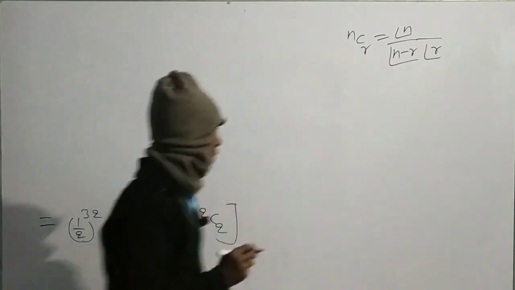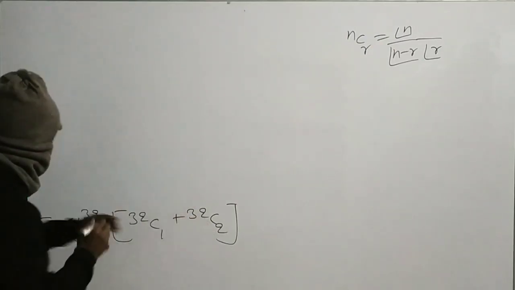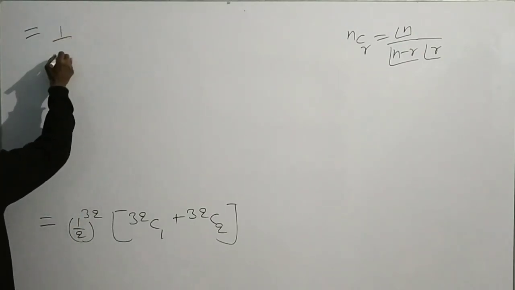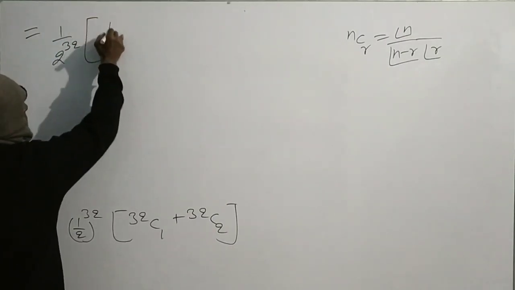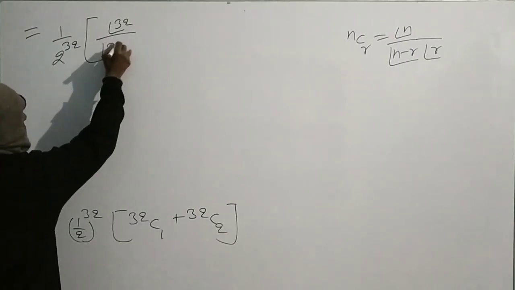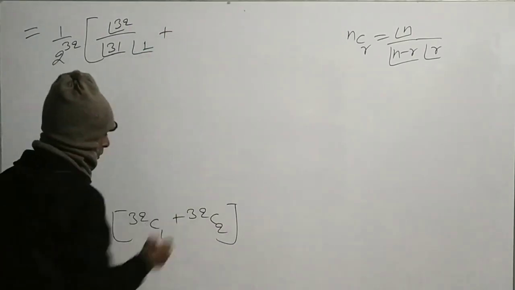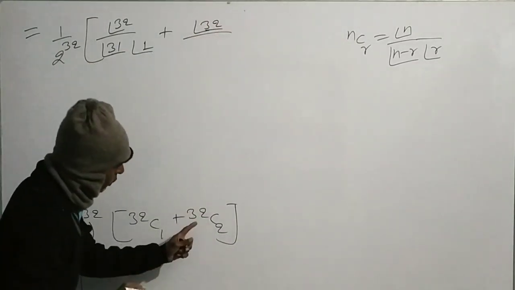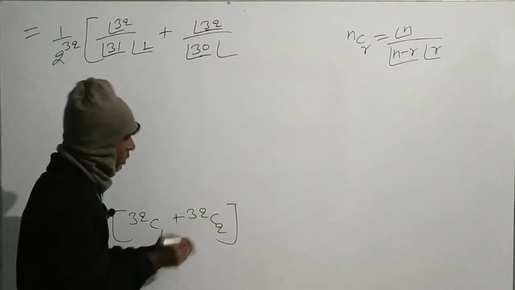By applying this formula, we can write 32C1 and 32C2 as 1 by 2 to the power 32 times factorial 32 by factorial 32 minus 1, factorial 31, and factorial 1, plus factorial 32 by factorial 32 minus 2, means factorial 30, and factorial 2.